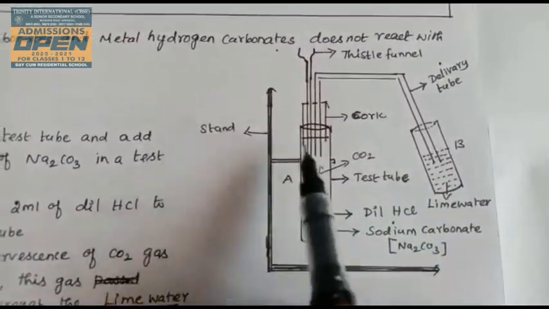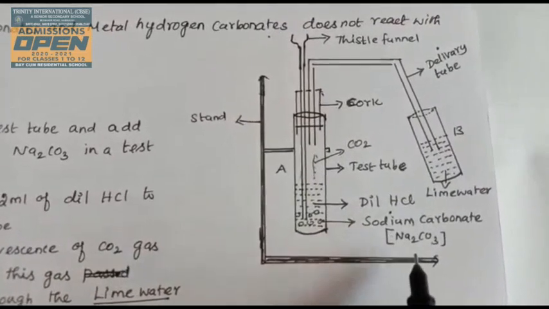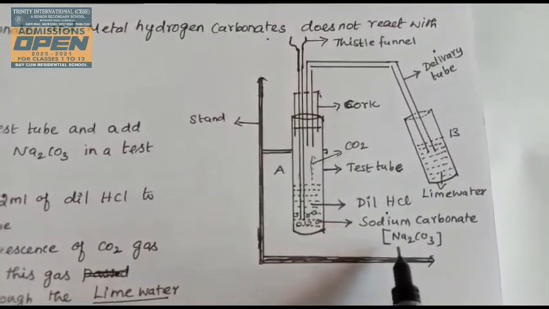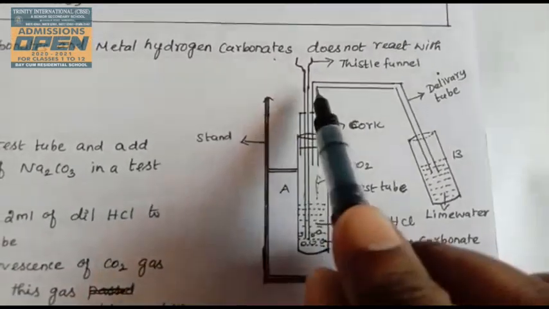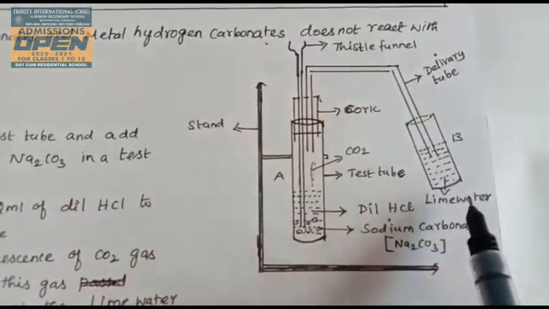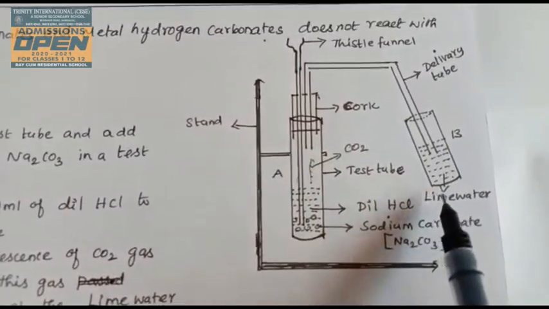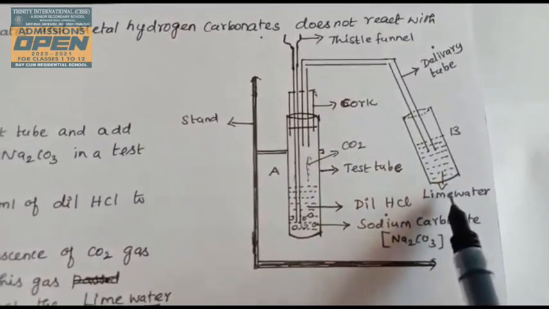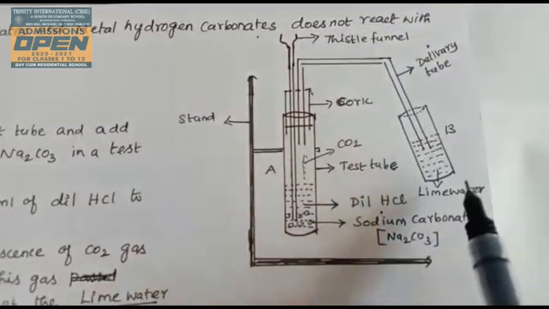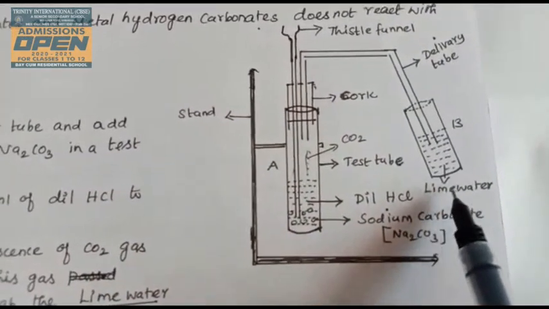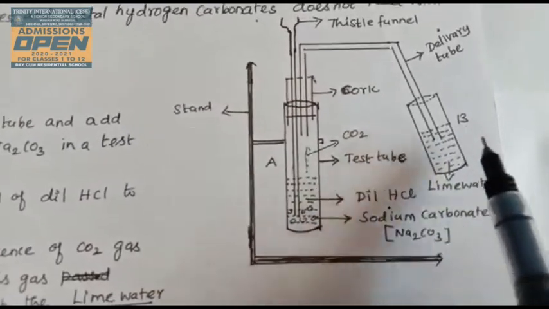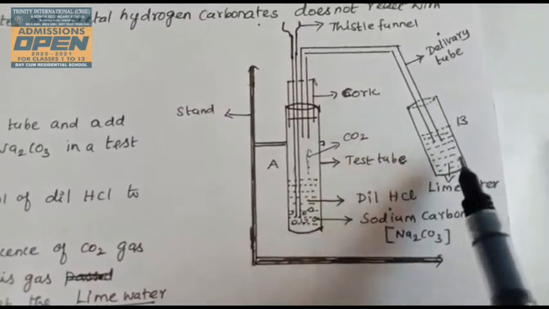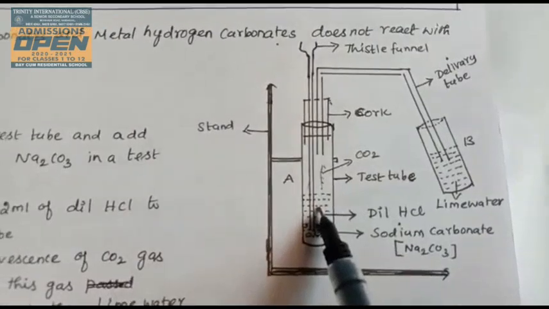Now add hydrochloric acid. The hydrochloric acid reacts with the sodium carbonate, and brisk effervescence of carbon dioxide is produced. This carbon dioxide passes through the delivery tube into the test tube containing lime water. As carbon dioxide passes through the lime water, it turns from colorless to milky white. This indicates that carbon dioxide is evolved in this reaction.